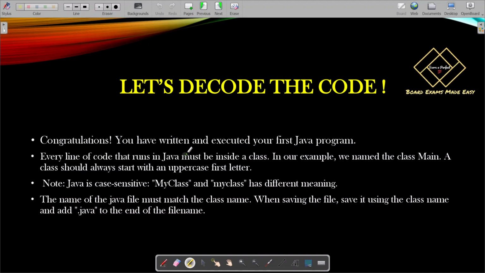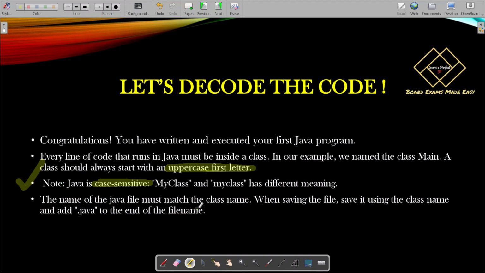Every line of code that runs in Java must be inside a class. I've already shown you that after the class name there is an opening brace and a closing brace. Between the opening and closing brace, all the statements will be written. So each and every line of the code is present inside the Java class, and the class name must begin with an uppercase first letter, a capital letter. Java is case sensitive. Case sensitive means it can distinguish between lowercase and uppercase. So my class with capital M and capital C is different from my class with small m and small c. Those two are different from each other.